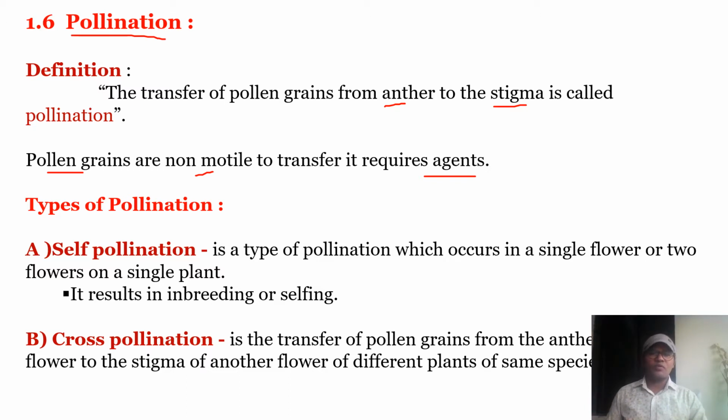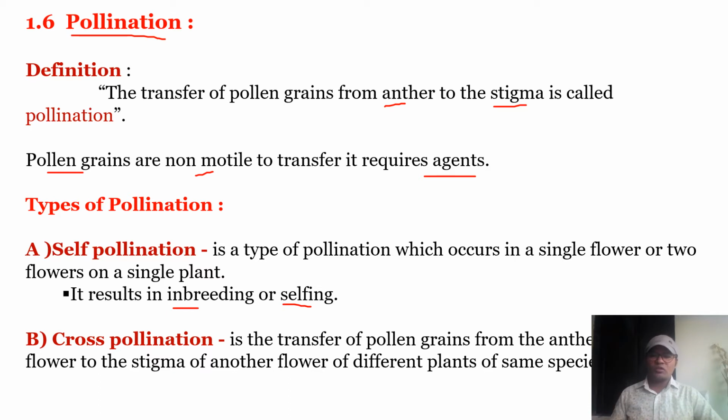Let us see what are the types of pollination. There are mainly two types of pollination: self-pollination and cross-pollination. What is meant by self-pollination? Self-pollination is a type of pollination in which the transfer of pollen grains to the stigma takes place within the same flower or a different flower on the same plant. So it results in inbreeding or selfing.